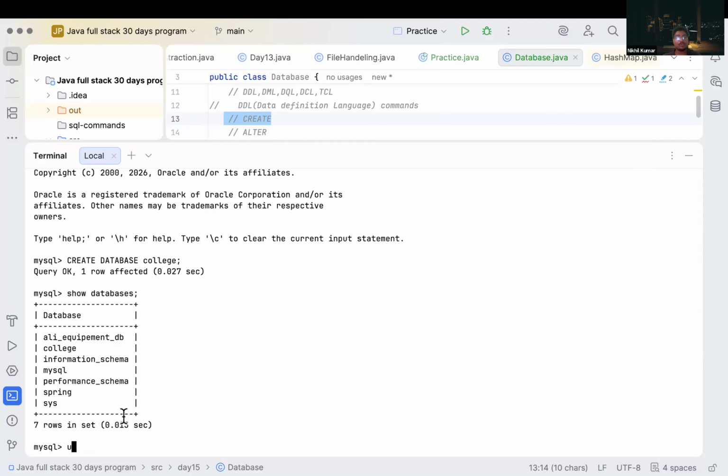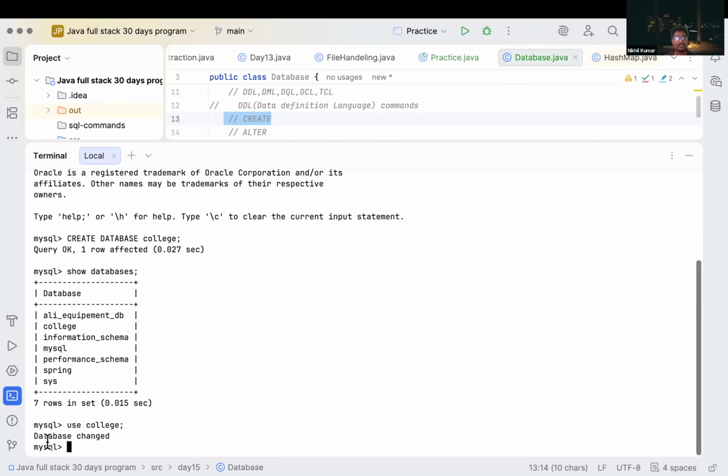Now what do we have to do? We have to use this database that we have created, to perform operations inside it. Correct? I have changed my database from the root database to the college database. Now our database is switched to the college database. So whatever we perform now will be written or manipulated inside our college database only. It will not change any other database.